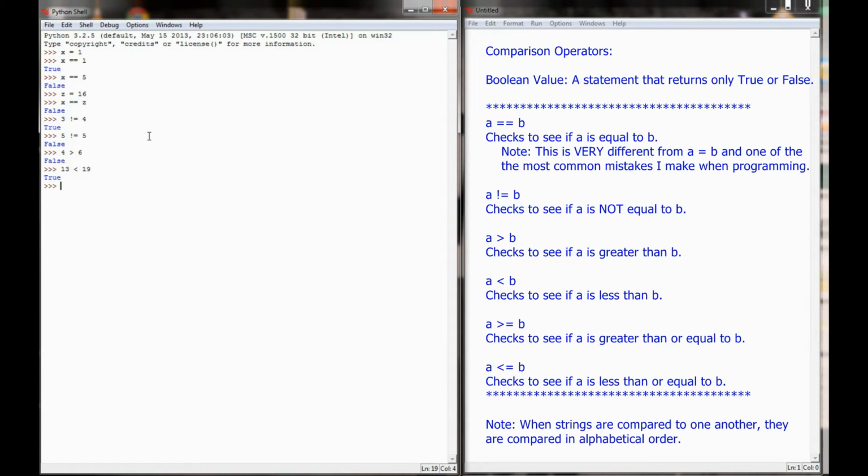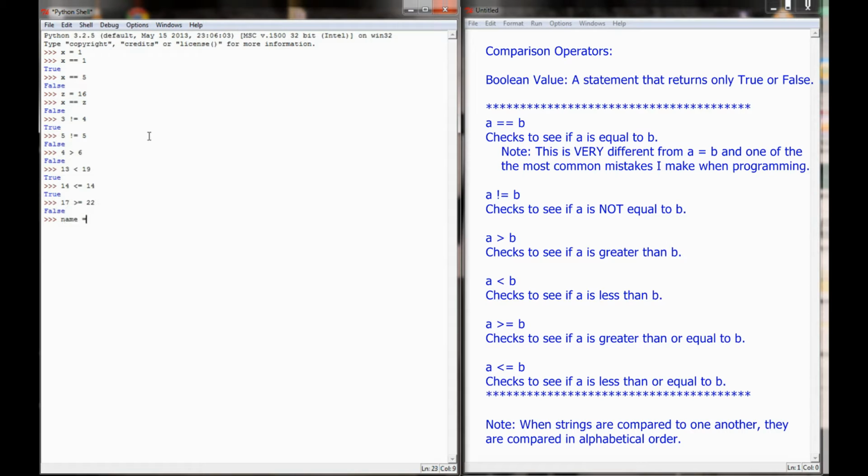That evaluates to true. I can also do less than or equal to. Is 14 less than or equal to 14? That evaluates to true, because it's not less than 14, but it is equal to, so that's going to return a true value. Is 17 greater than or equal to 22? That evaluates to false. So I can do this with numbers, I can do this with variables, and I can do this with strings as well.